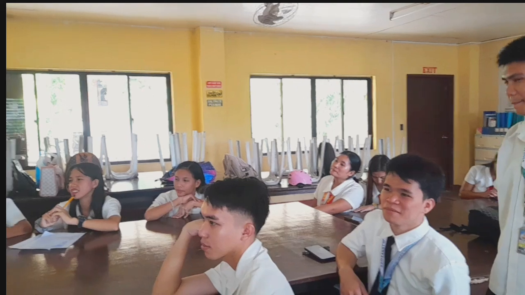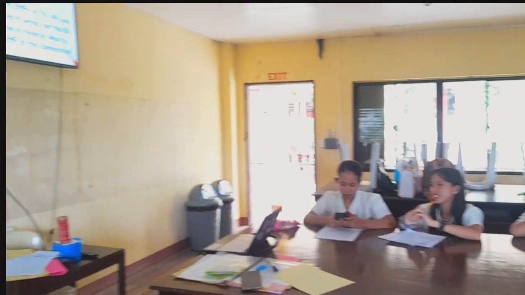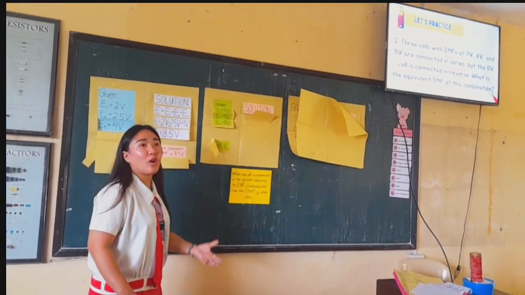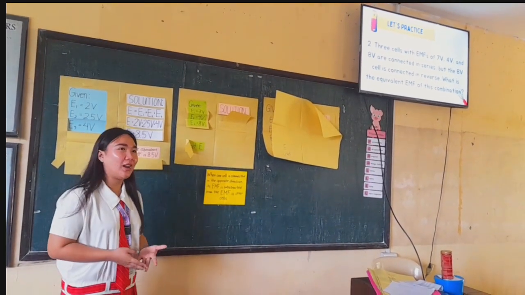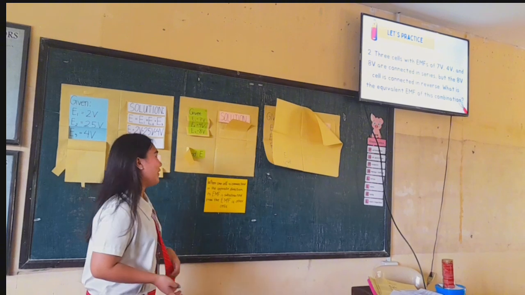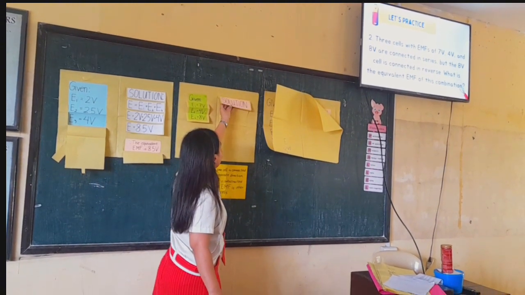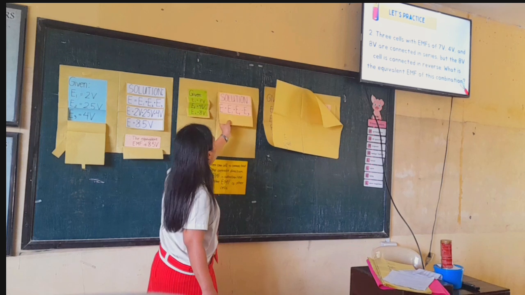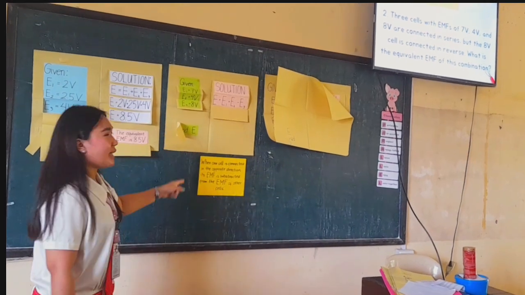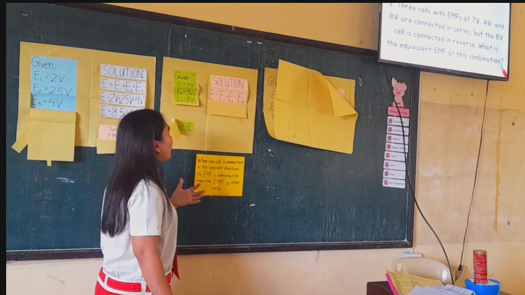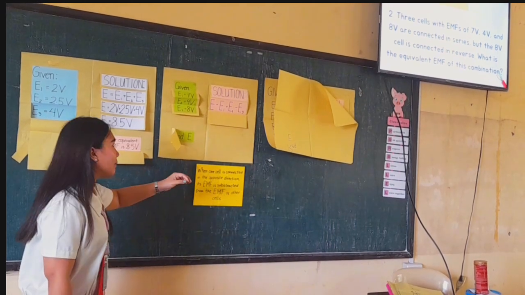Okay, so you have noticed, Mr. Agupan's answer is close to our answer, but thank you very much for trying. So our solution would be: E equivalent equals E sub 1 plus E sub 2 minus E sub 3.